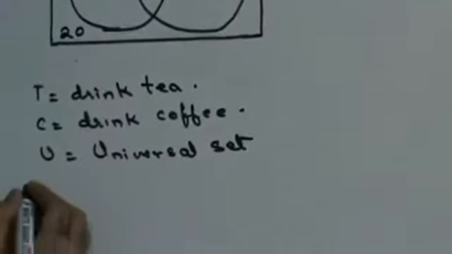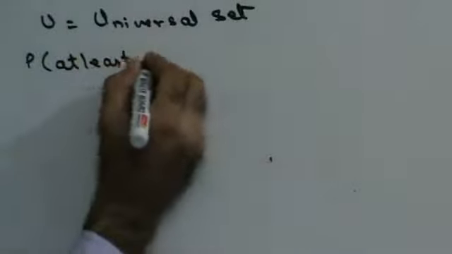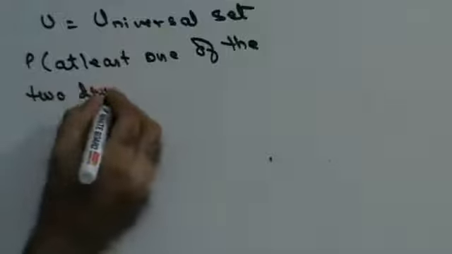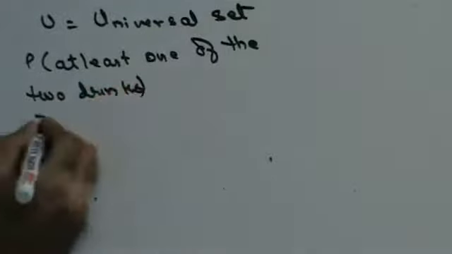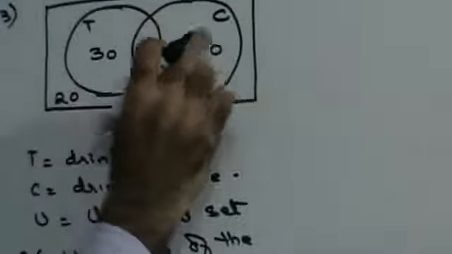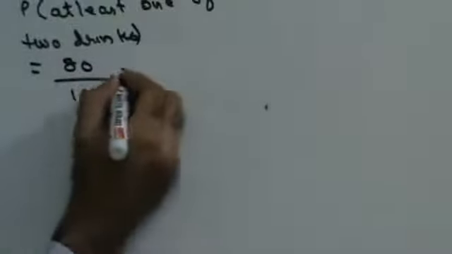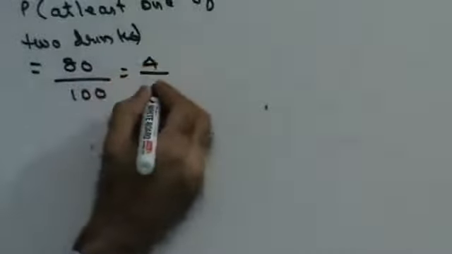Now, the first part of the question, at least one of the 2 drinks. Probability of at least one of the 2 drinks. These are the ones who drink at least one of the 2 drinks. There are 80 out of a total of 100. That's 4 by 5. Next part of the question.